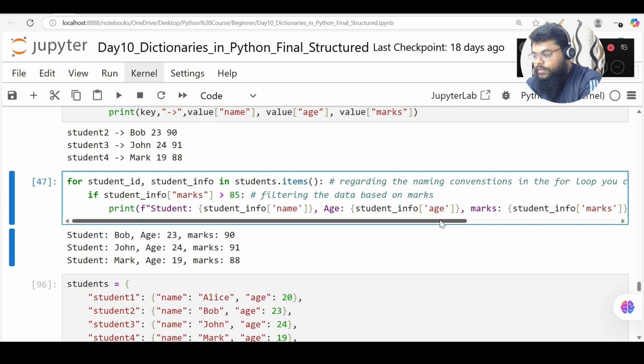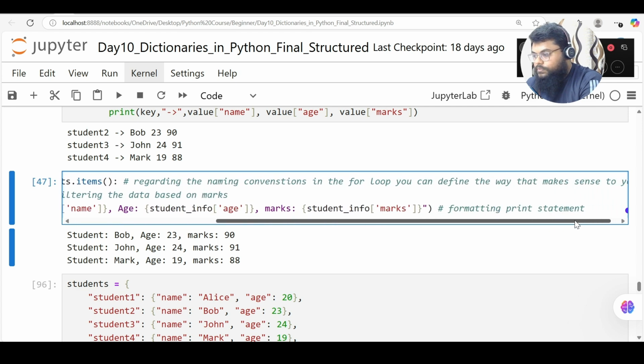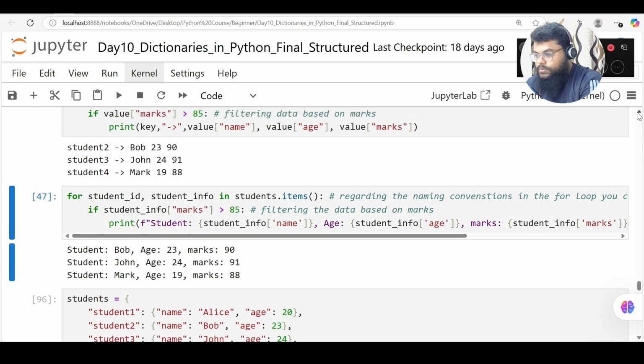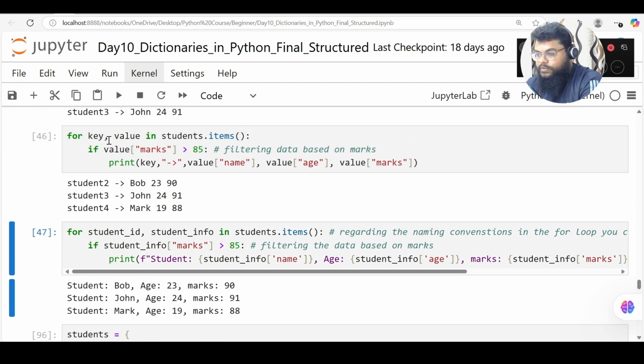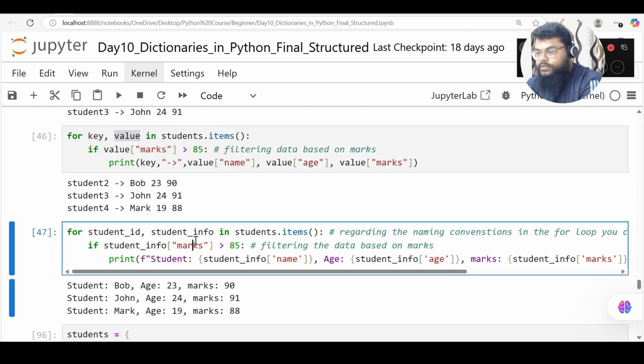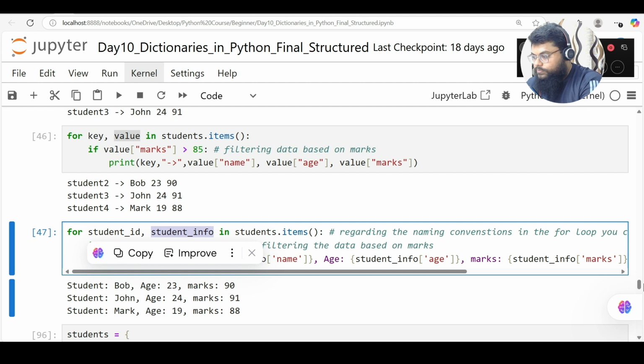So this is how I can print student details if student marks is greater than 85. So whatever we write after for loop, the key and value, these are just variables. You can change them also. So here you can see I wrote the same thing, but here it's student ID and student info.